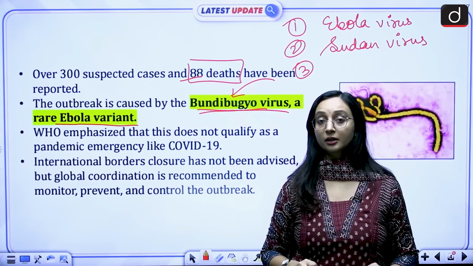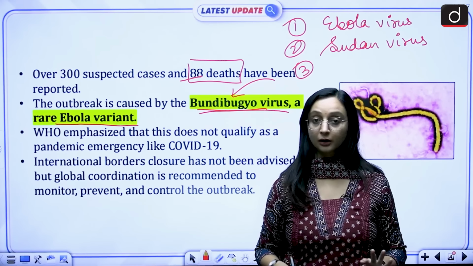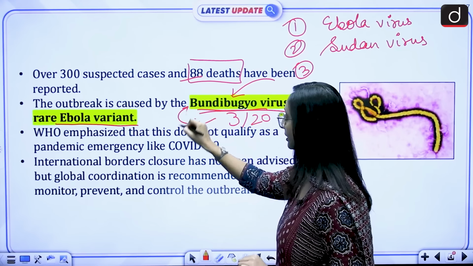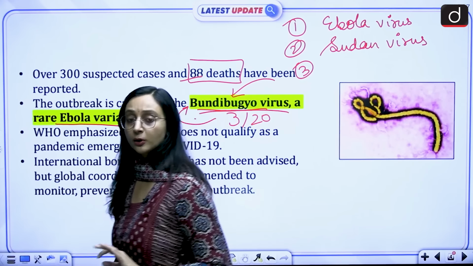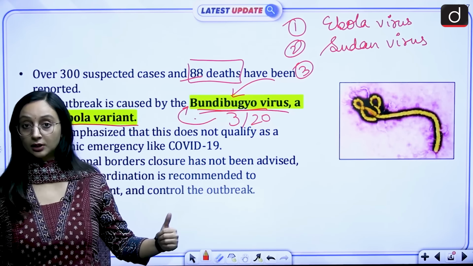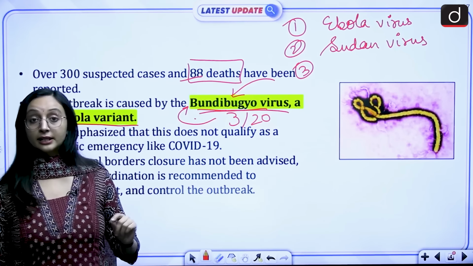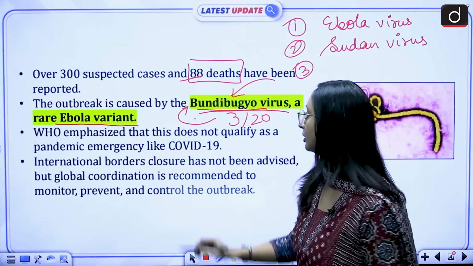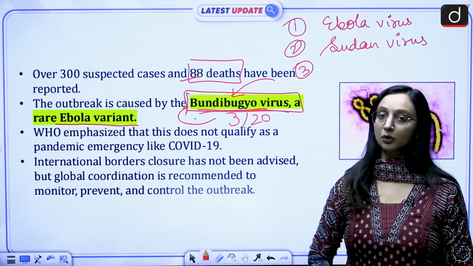And why is it rare? Because out of some 20 outbreaks of Ebola that have happened so far, only 3 of those 20 have happened because of this strain. So this could actually be a question in the prelims examination, that the current outbreak of Ebola in Africa is being caused by the Ebola virus. This could easily confuse you, because it is not being caused by the Ebola virus but by the Bundibugyo virus, which is a rare Ebola variant.